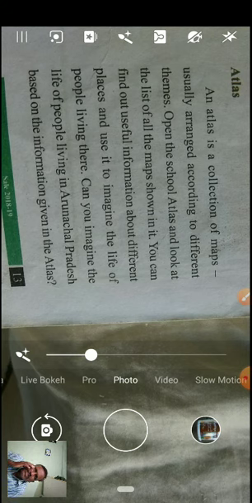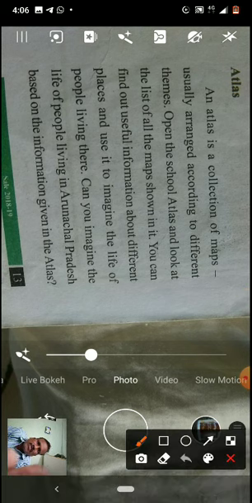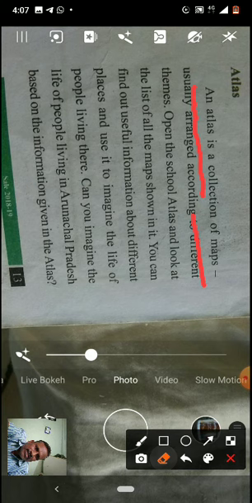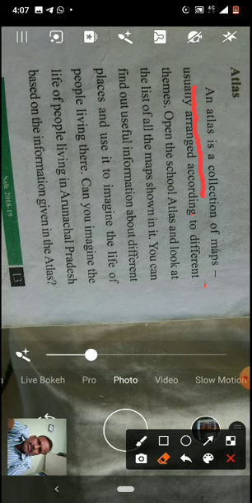Yes or no? See, an atlas is a collection of maps. Once I underline, you just see, children. First line only: an atlas is a collection of maps. Yes or no? Next, usually arranged according to different themes. Next I am erasing. See, according to different themes.